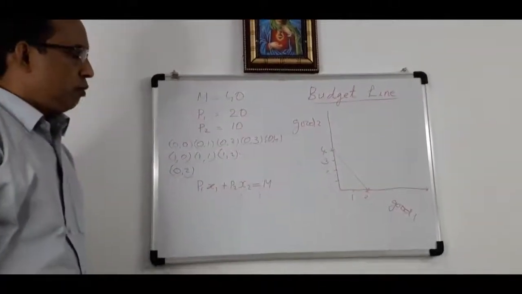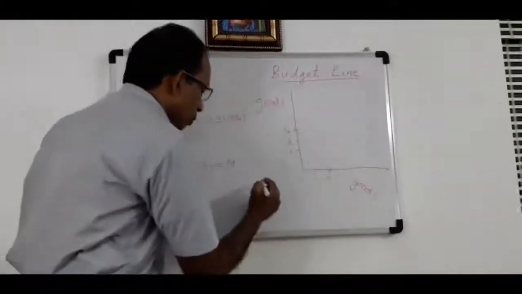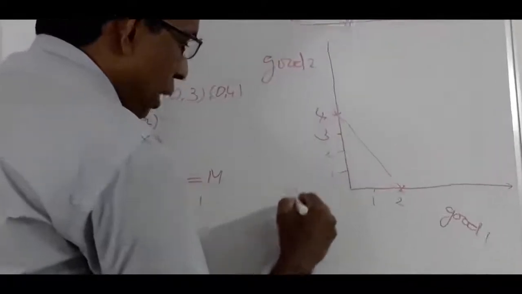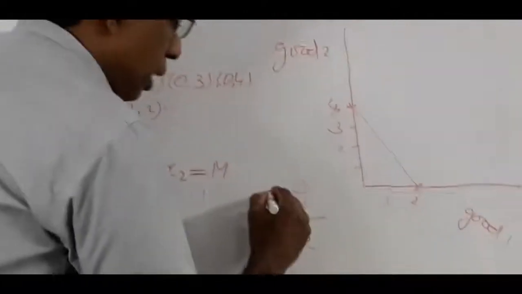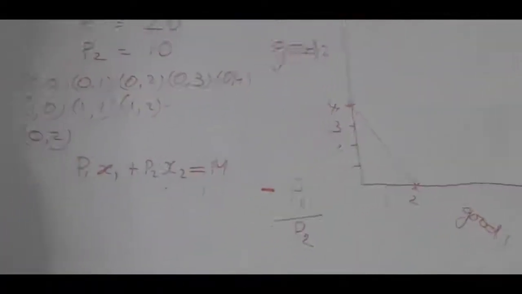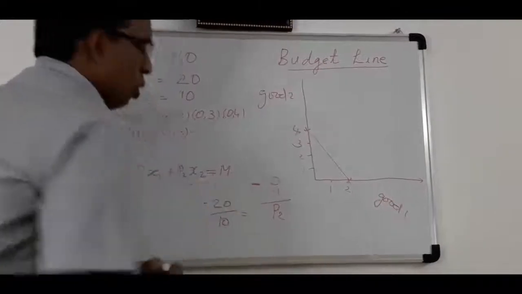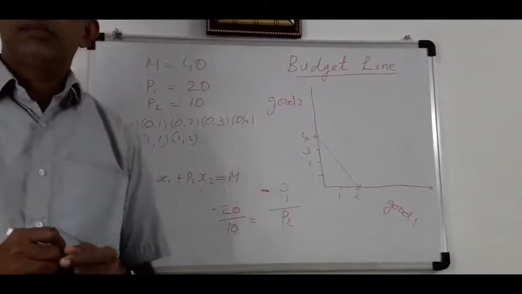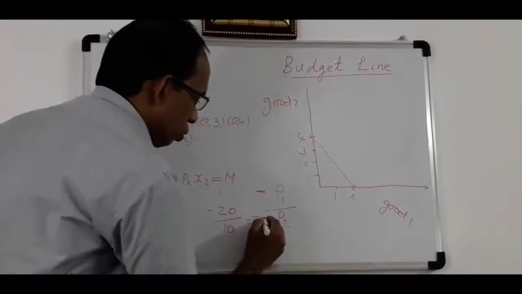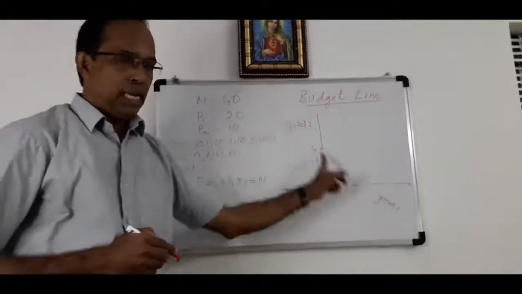Next we can find out the slope of the budget line. Slope of the budget line is equal to minus P1 divided by P2. Here it is minus because this is a negatively sloped line, so we give a minus sign. In our example, P1 is 20 and P2 is 10. So what is the slope of the budget line? It is minus 2. Minus 2 is the slope of the budget line.